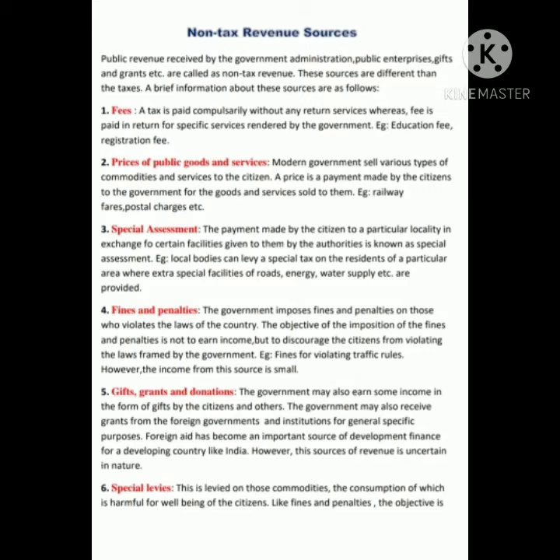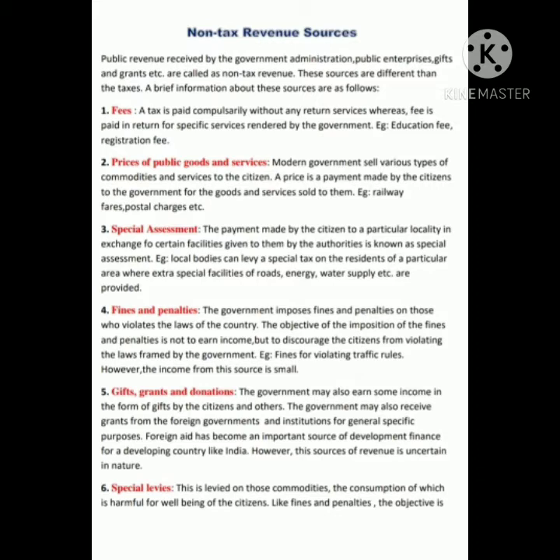Now, certain citizens are giving certain amount of money to the government in the form of gifts, grants or donation. Also, certain foreign institutions are providing foreign aid to our developing country like India so that they can help them financially. Next is special levies.